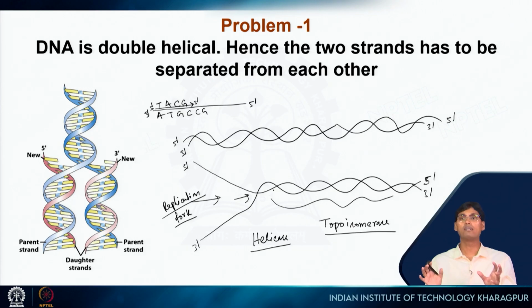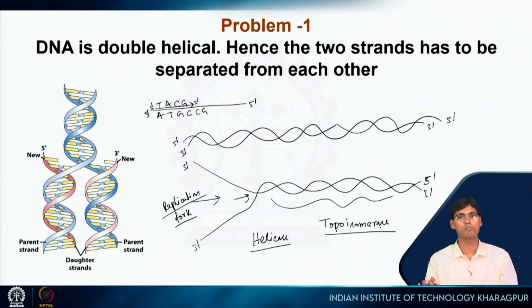Those two differ because of the topoisomerase action. Their topological problem has been solved. They differ by their topology. That's why this enzyme is named topoisomerase. The topological problem is solved by this enzyme just ahead of the replication fork.